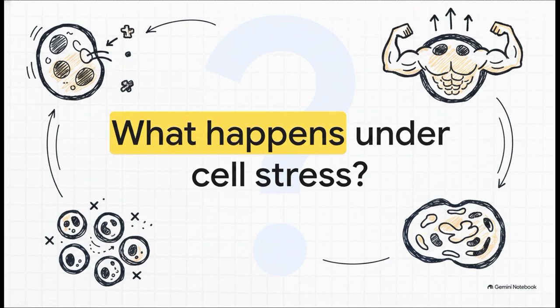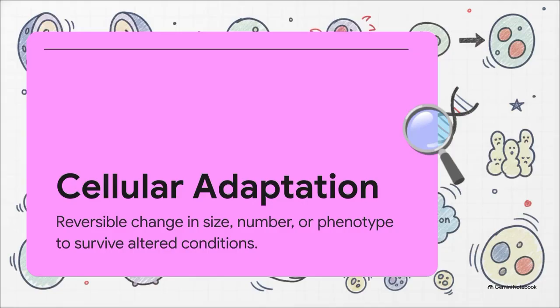Does it shrink away to conserve its resources? Does it bulk up and grow to handle the heavy lifting? Does it multiply rapidly to share the burden? Or can it actually do something as wild as changing its entire cellular identity? Well, incredibly, the answer is all of the above, and it completely depends on the specific stressor and the specific cell type involved. And that brings us to our core definition here.